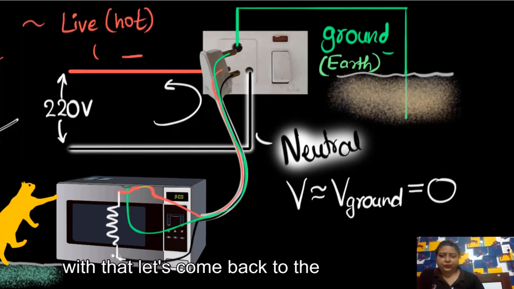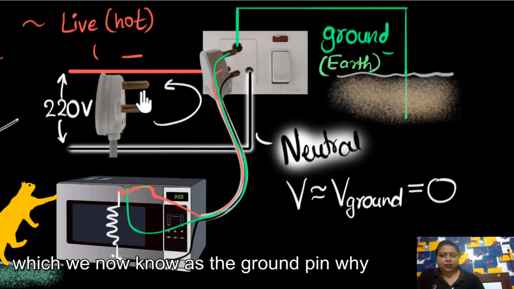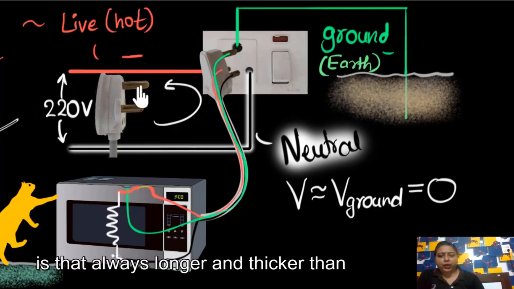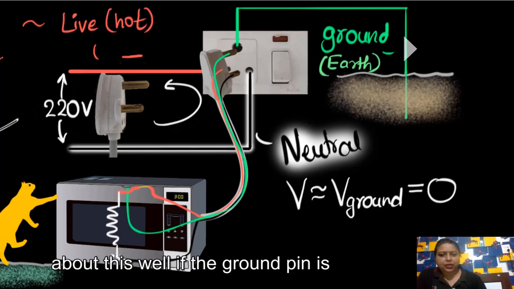So let's come back to the original question: why is the top pin, which we now know as the ground pin, always longer and thicker than the other pins? Can you pause and think about this?